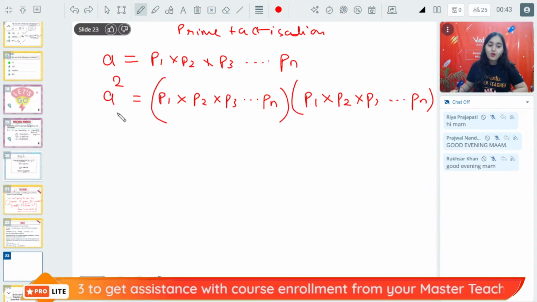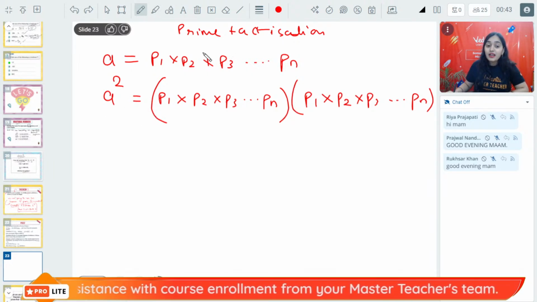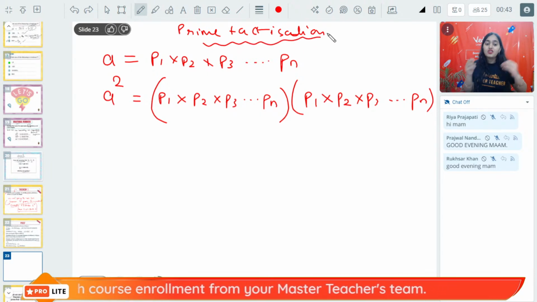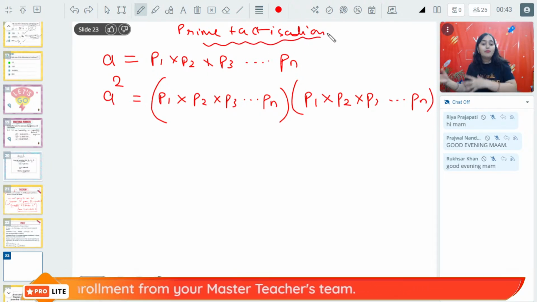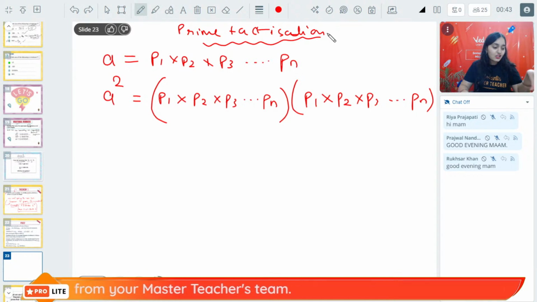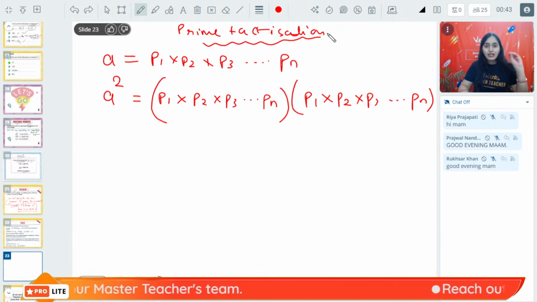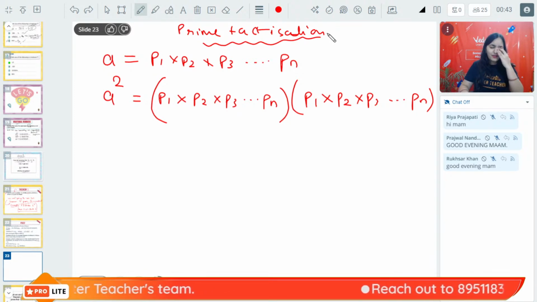Till here everybody is clear what is A square? What am I doing here? Prime factorization. So P1, P2, P3 and so on Pn are the prime factors of A. Till here everybody is clear?